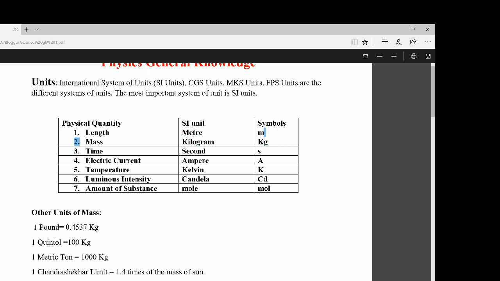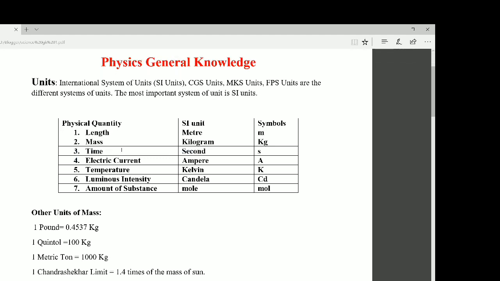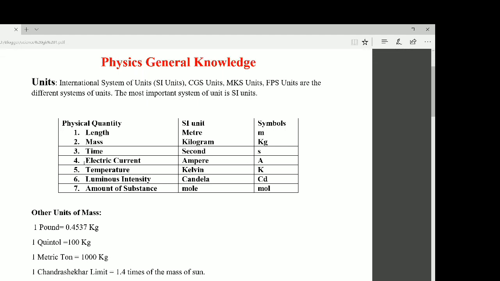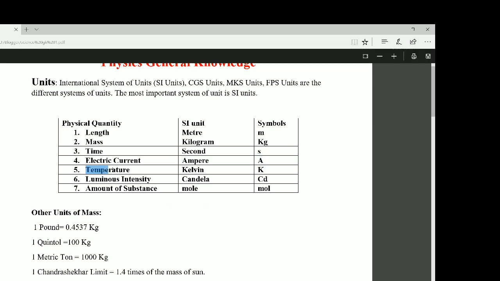We know meter, we know kilogram, and we know second. Second is the SI unit of time, and symbolically it is written as small s. Next, number 4, electric current, and its SI unit is ampere, written symbolically as capital A. Number 5, temperature. Its SI unit is Kelvin and its symbol is K.